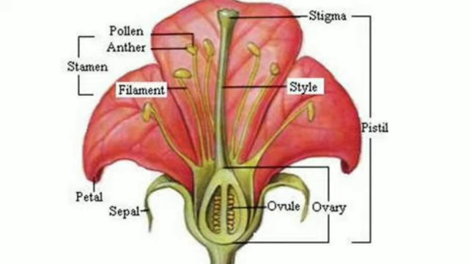Next one, pistil. Pistil is a female reproductive part of a flower that lies in the center of a flower. It consists of mainly three parts: stigma, style and ovary. The top part of the pistil is called stigma. It receives the pollen grains from the anther during pollination. The middle part of the pistil is a tube-like structure called style, which connects stigma to the ovary. The swollen bottom part of the pistil is called ovary.